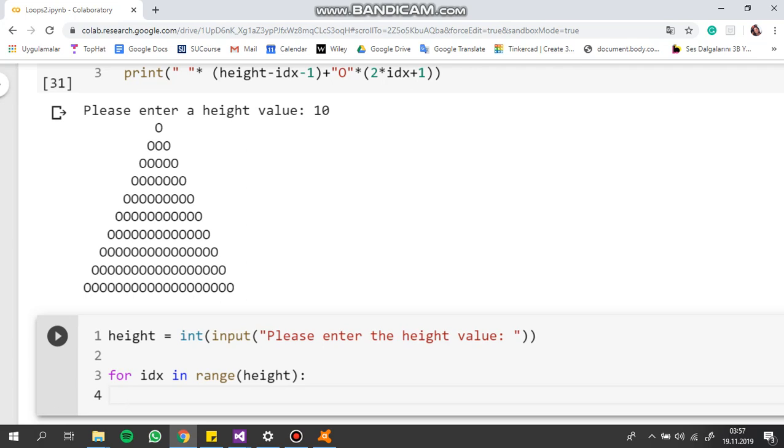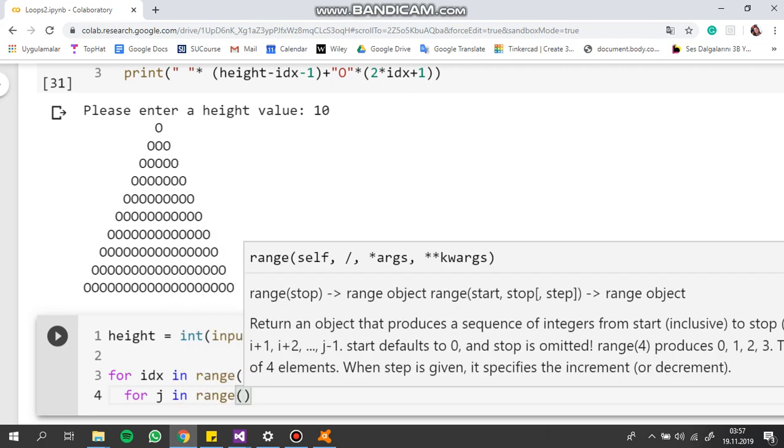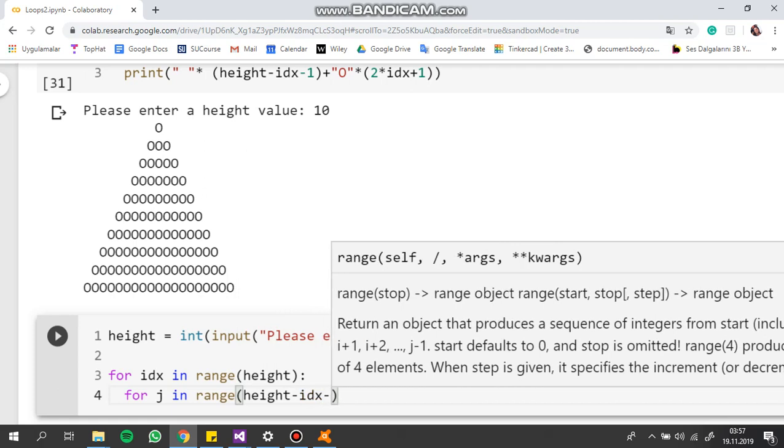For printing the spaces, I'm writing another for loop. It's not necessary, but in this solution we are using for loop. And for, let's say j, another loop variable in range height minus idx minus 1.